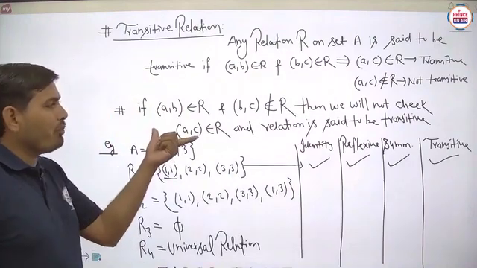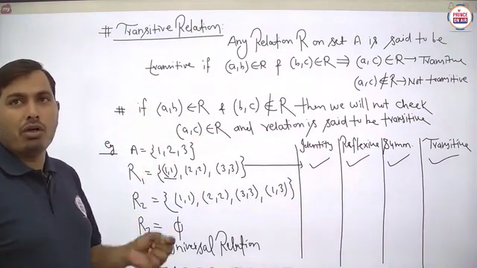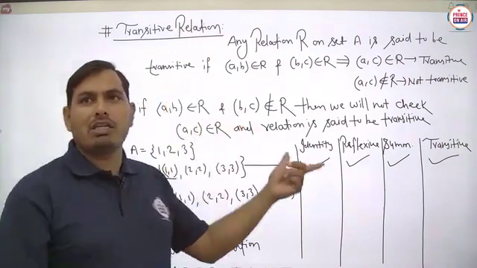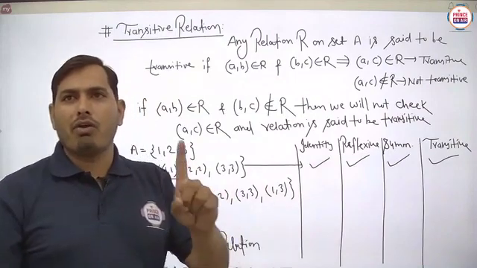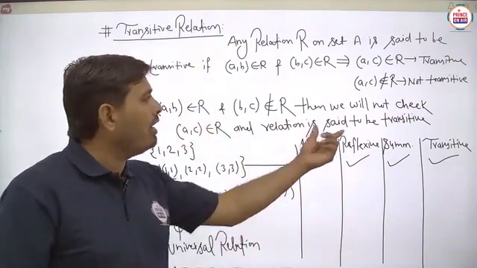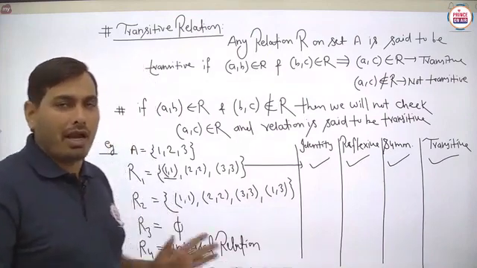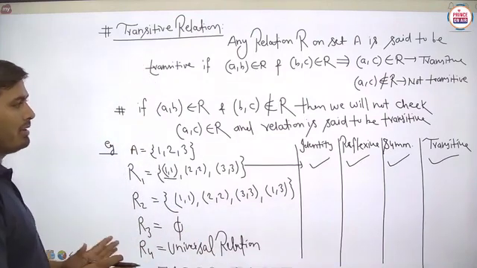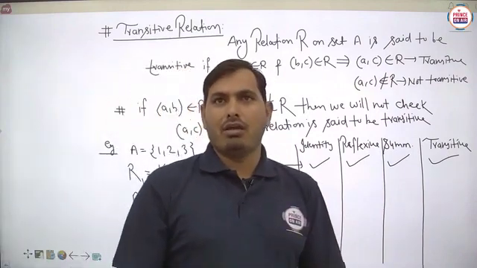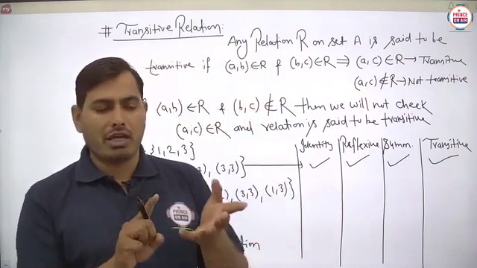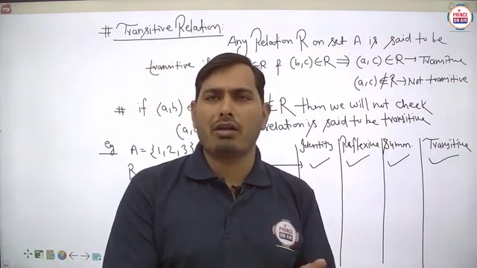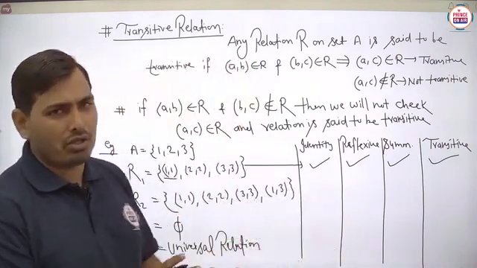So what should be the importance of this statement here? Student, we have to keep in mind this thing always. If AB belongs to R and BC does not belong to R, then we will not check for the AC belongs to R, and the relation is always said to be the transitive. Is it to be clear? And always we have to keep in mind, suppose any identity relation is given, then the identity relation is always said to be reflexive, always said to be the symmetric, always said to be the transitive. So we have to keep in mind this thing always.